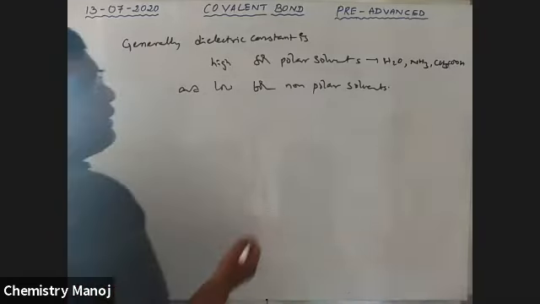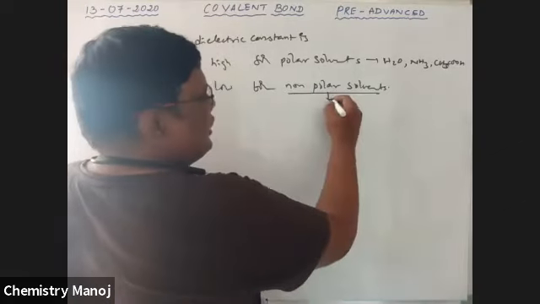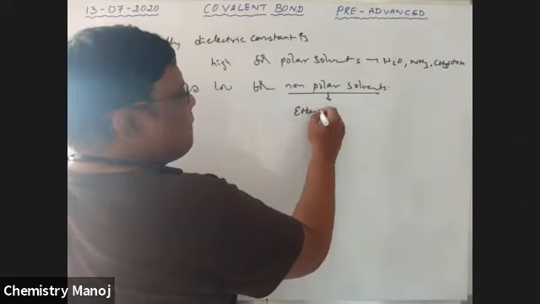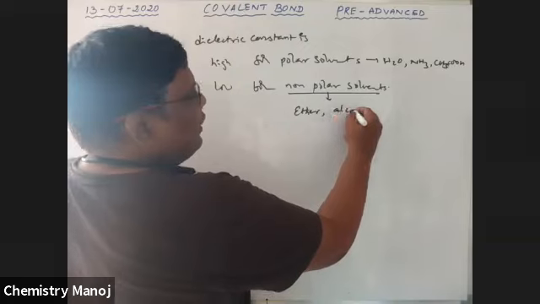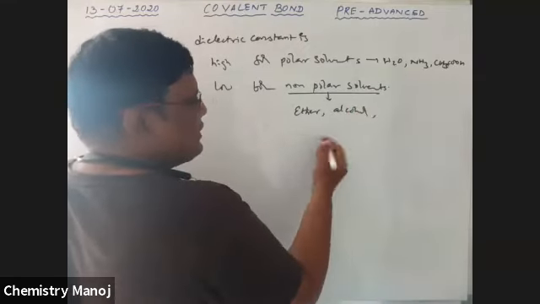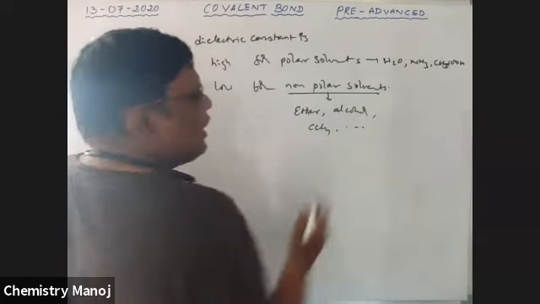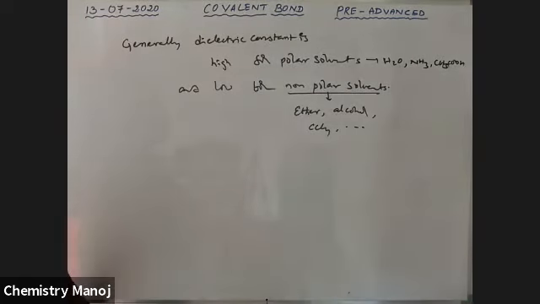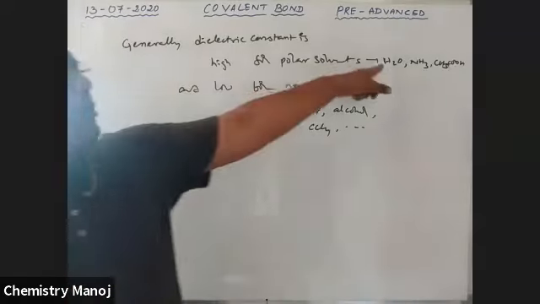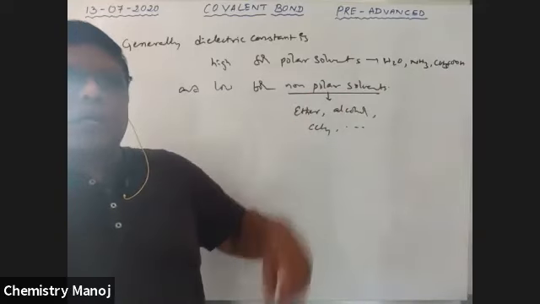Non-polar solvents are alcohol, CCl4 (carbon tetrachloride), and organic solvents like these. These have a low dielectric constant. That means most of the compounds are soluble in polar solvents and less soluble in non-polar solvents.